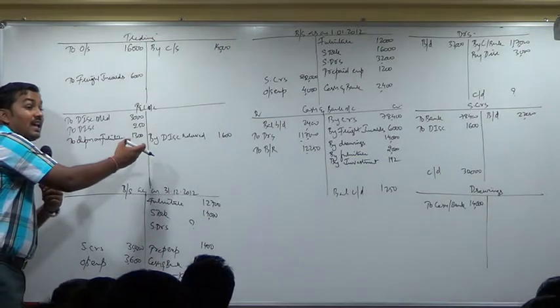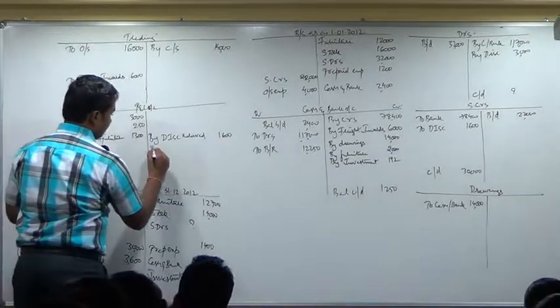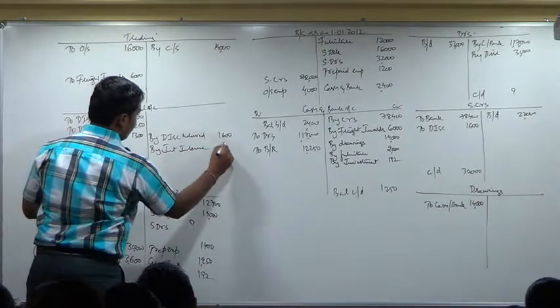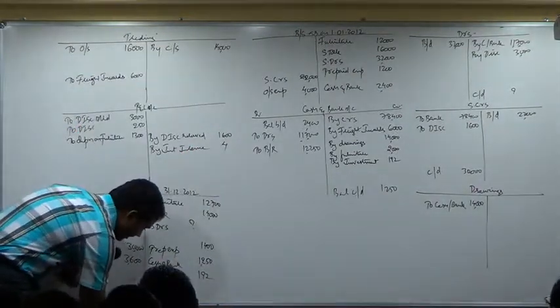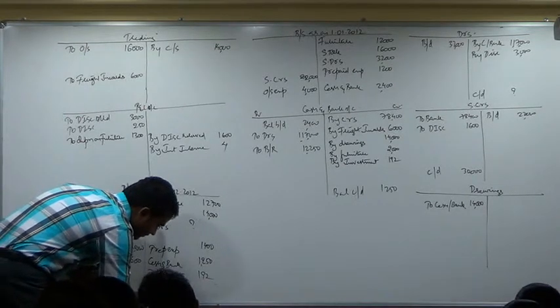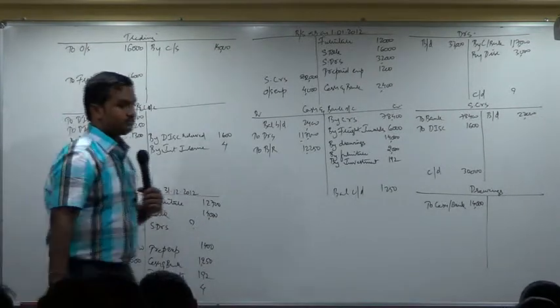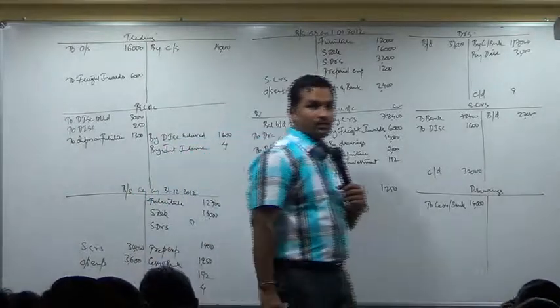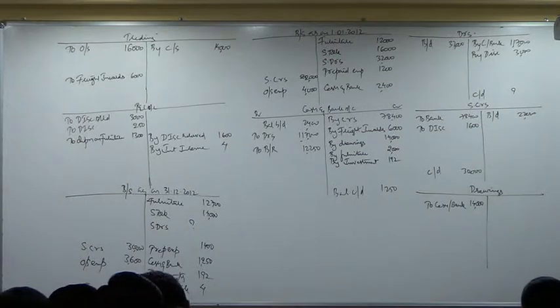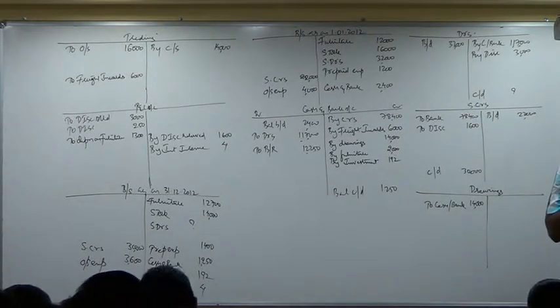Interest account, P&L account income side. By interest income 4 rupees. Closing balance sheet, interest receivable asset side 4 rupees.